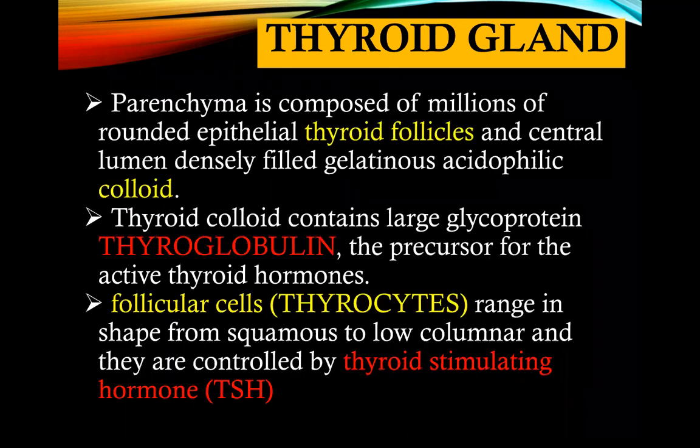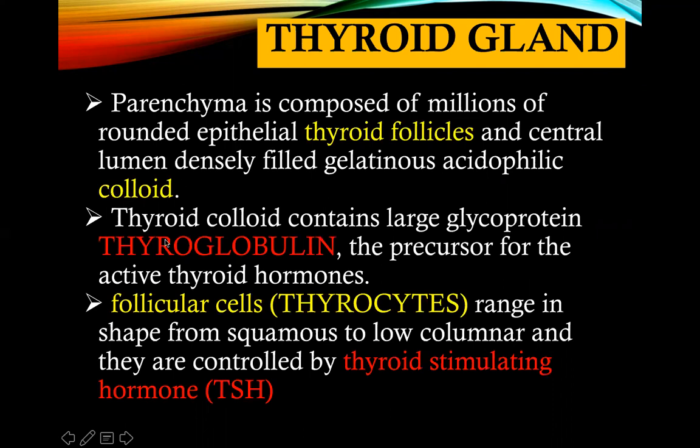Okay. In the thyroid gland, histologically, the parenchyma or the characteristic cells is composed of millions of rounded epithelial thyroid follicles with an essential lumen densely filled with gelatinous acidophilic colloid.